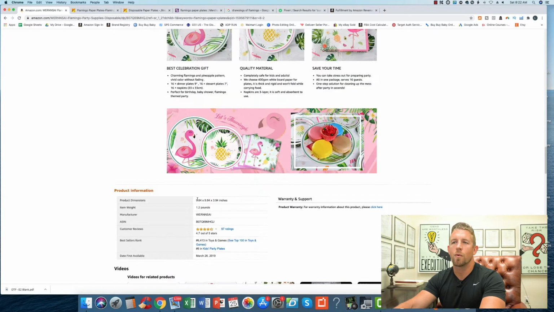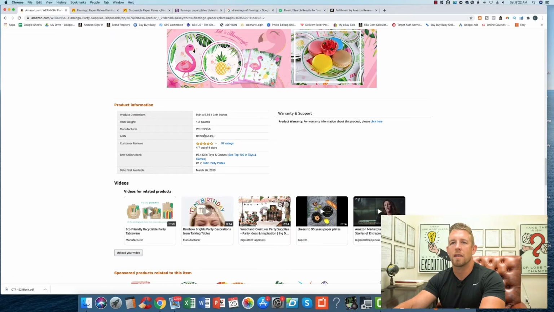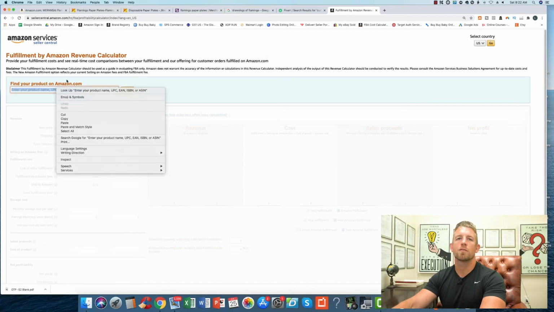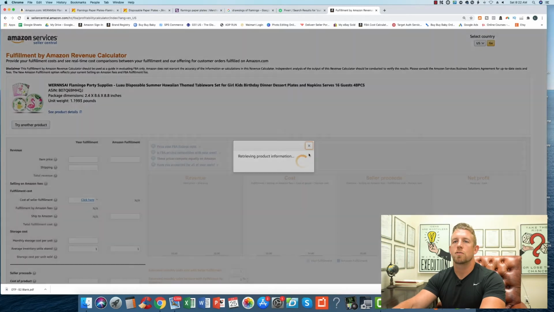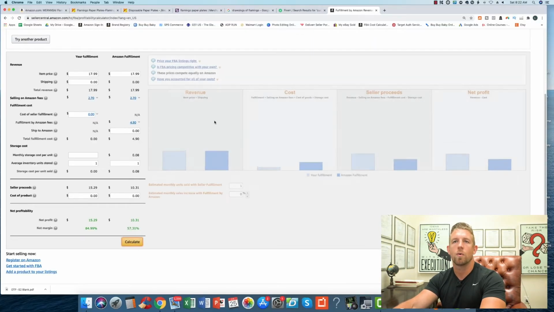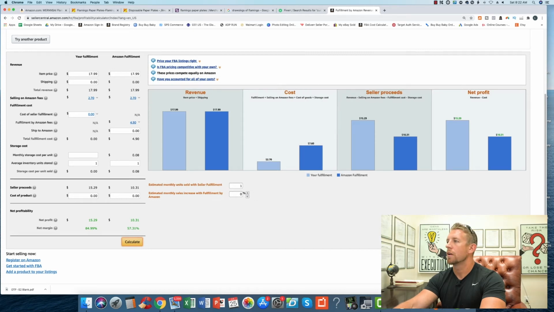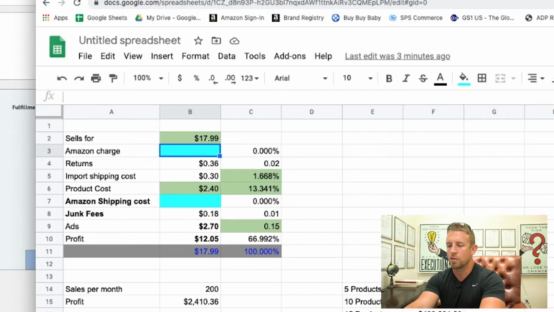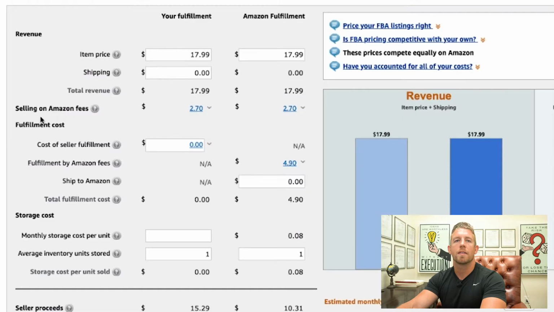Now, an ASIN for a product is, I like to say, kind of like a social security number, because they're unique to each individual product. So, all right, perfect. Okay, so this is going to sell for $17.99 and $17.99. We're doing this because we're going to match their price just for this scenario here, so we can get a cost of what Amazon's going to charge you. Okay, all right, so Amazon seller fees is $2.70. So Amazon charges you that, so we'll put that here. All right, and then Amazon's fulfillment costs are $4.90.